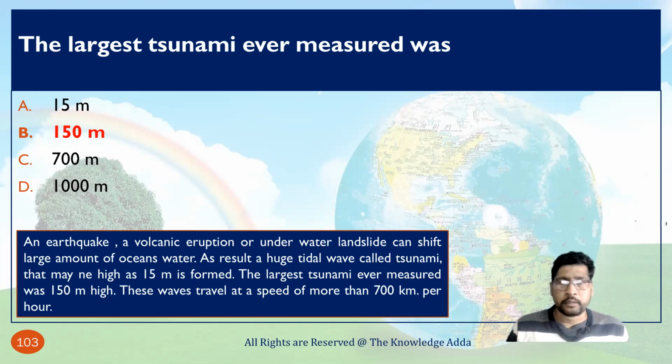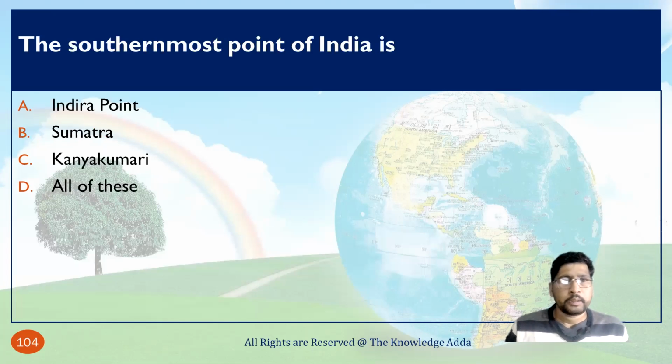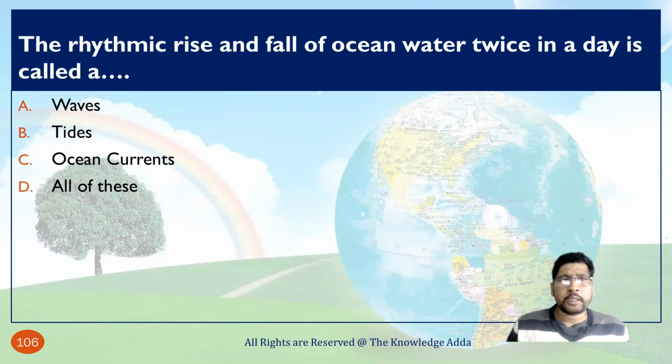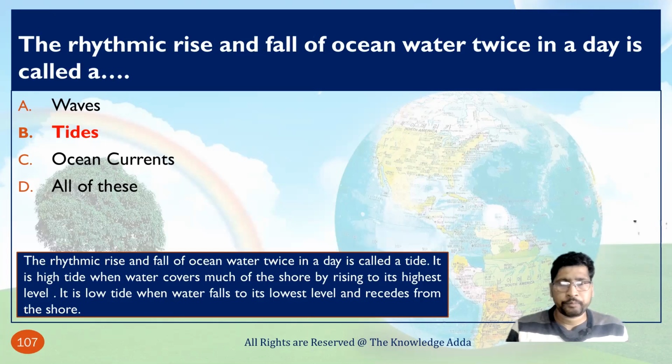So you can imagine how destructive that can be, because in 2004 there was a tsunami in South India, and that made major destruction of the cities, the places, the land. So the speed is 700 kilometers per hour. The southernmost point of India is called Indira Point, that is situated in the Great Nicobar. The rhythmic rise and fall of ocean water twice a day is called tides.